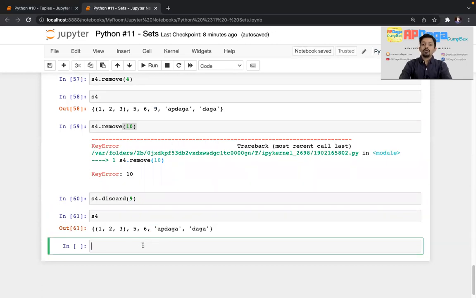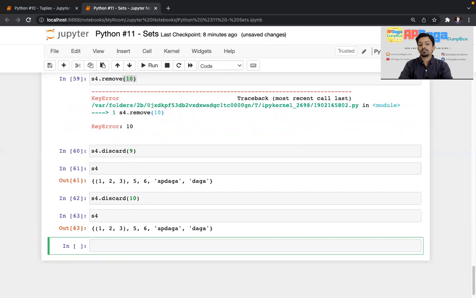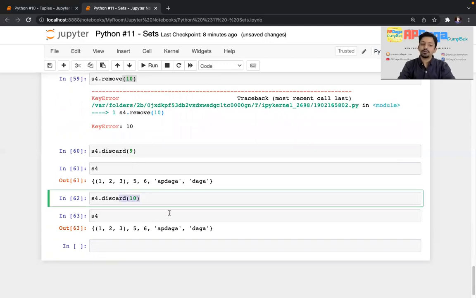The minor difference between remove and discard is this: I'll do S4 dot discard and pass element 10. 10 is not present in the set. Still I'm trying to discard it. If I do that, it will not throw any error. It will keep the set as it is. It will not make any change, but it will not throw any error. See, I tried to discard 10, it tried, and then it stopped.